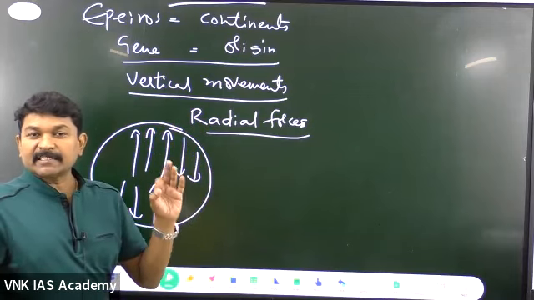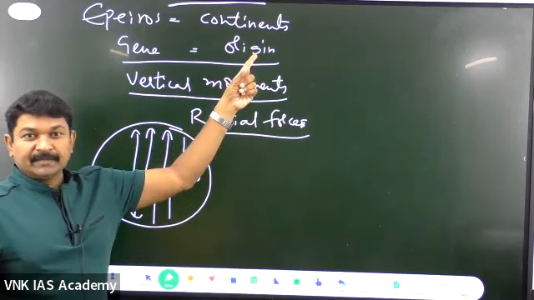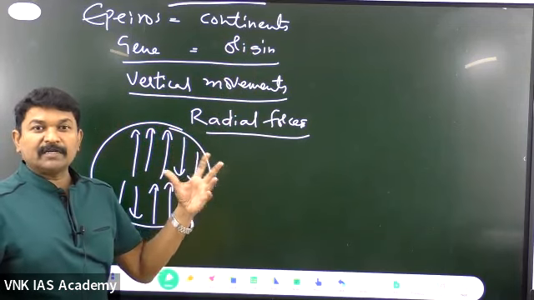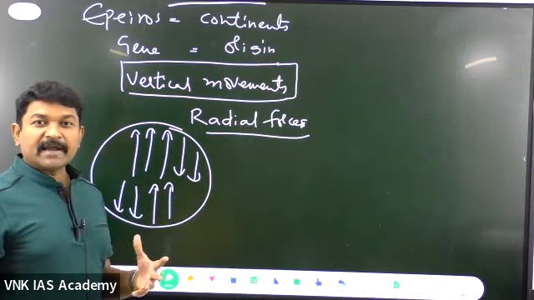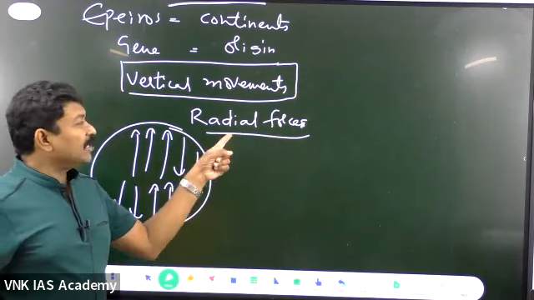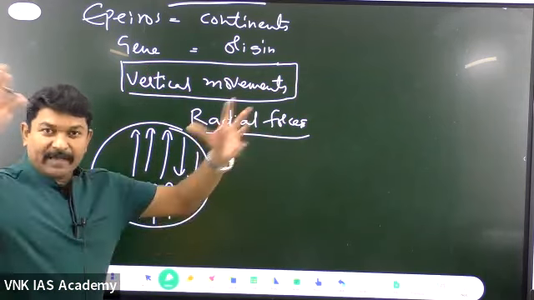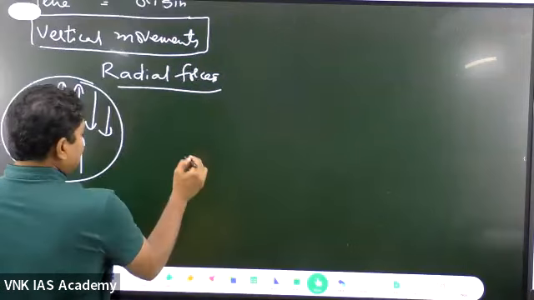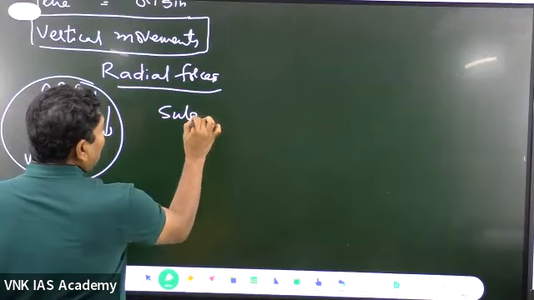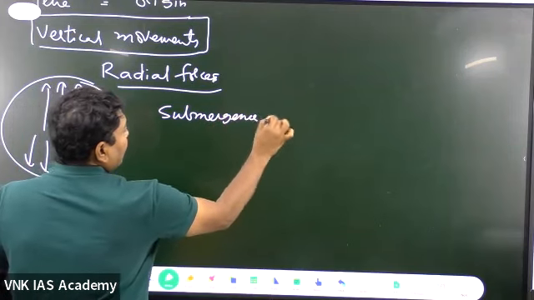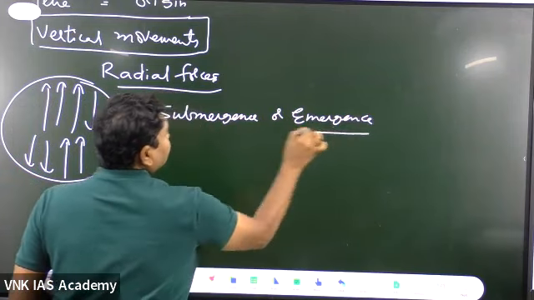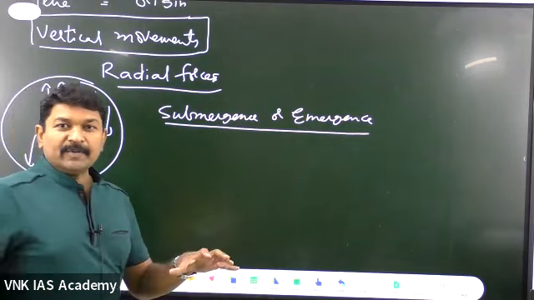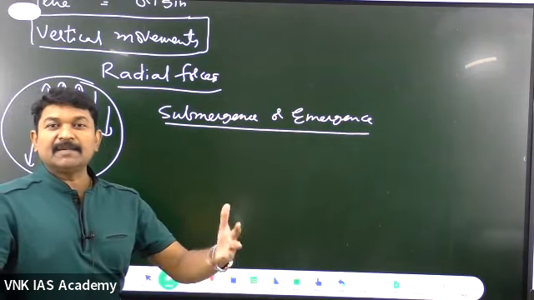The radial forces are responsible for the construction of the continents, and these forces are always vertical in nature. How are the forces acting? The forces are acting vertically, and so they are called radial forces. As they are moving out, therefore they are vertical. Because of this vertical movement, you can find either submergence or emergence. All the epirogenic movements are responsible for either the submergence or the emergence.